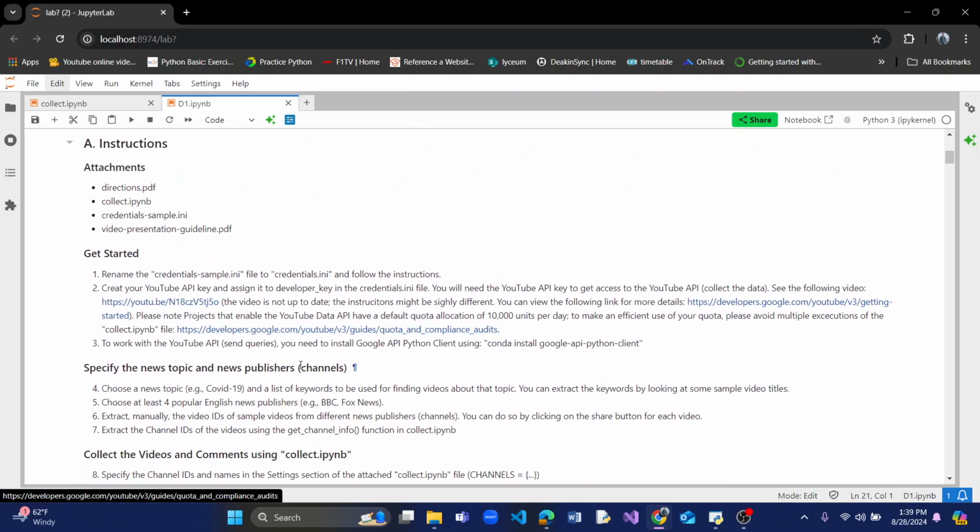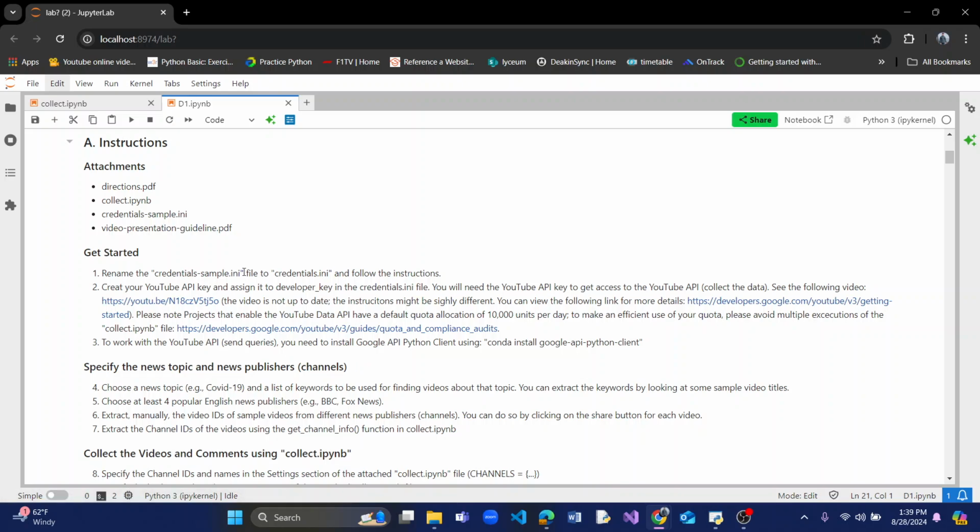So we started off by first changing the name of the credential sample INI file to credential INI, and then we had to create the YouTube API key and assign it into the credential INI file. Later, I didn't have the Google API Python client installed in my Anaconda, so I had to install it.